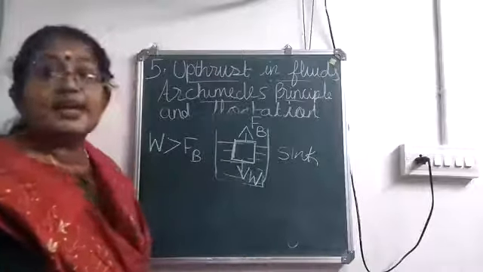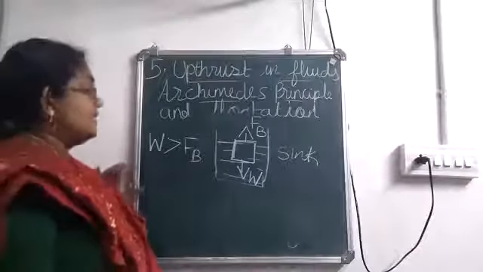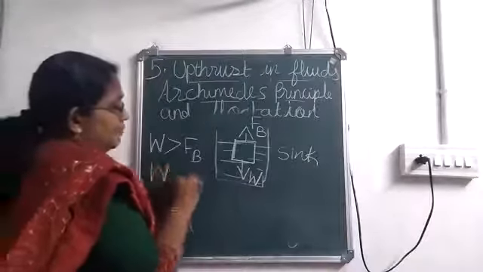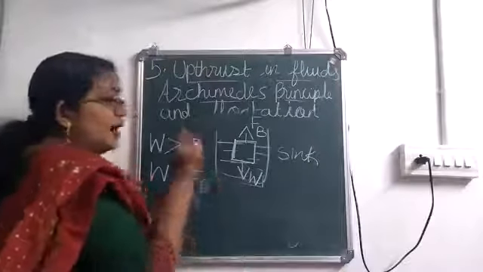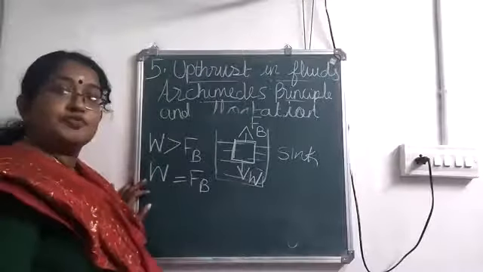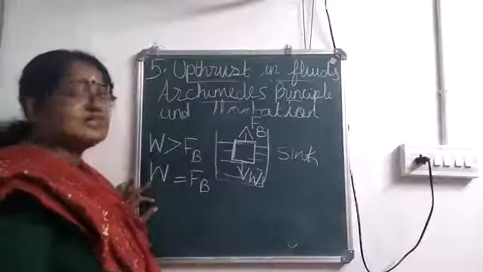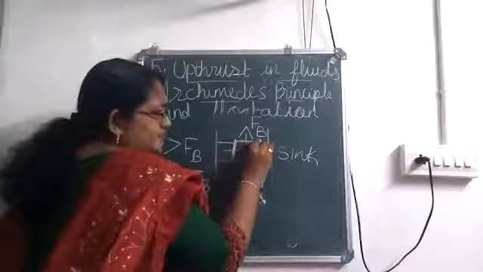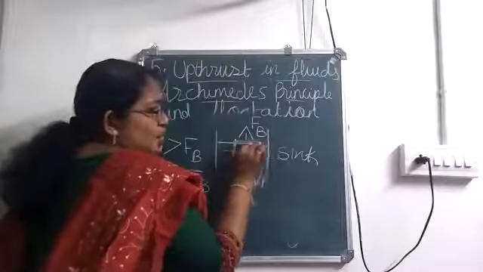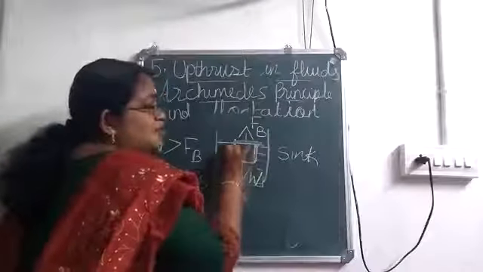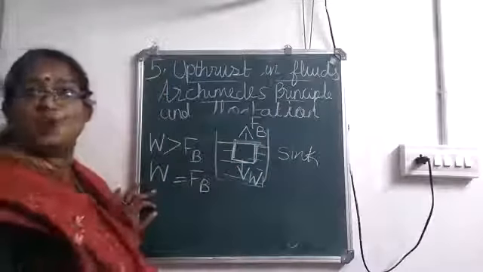So what you have to remember, if the weight of the object is greater than the upthrust, then the body will sink. Now, the second one: if the weight of the body is equal to upthrust, then the body will float, such that the entire portion of the body will be inside water.